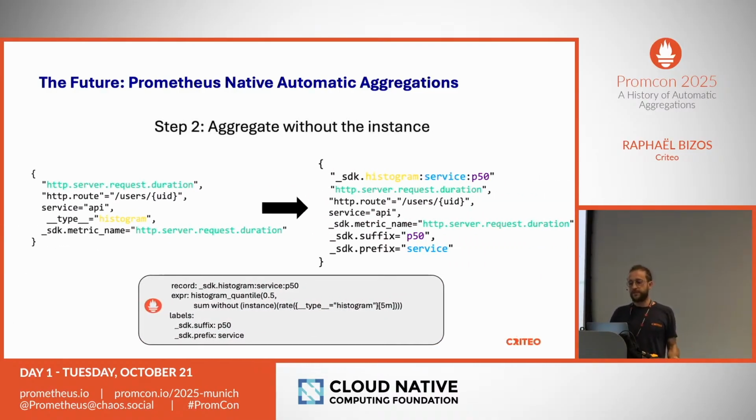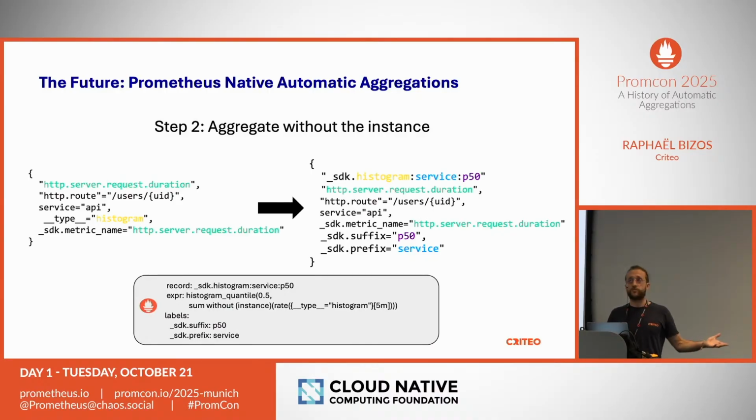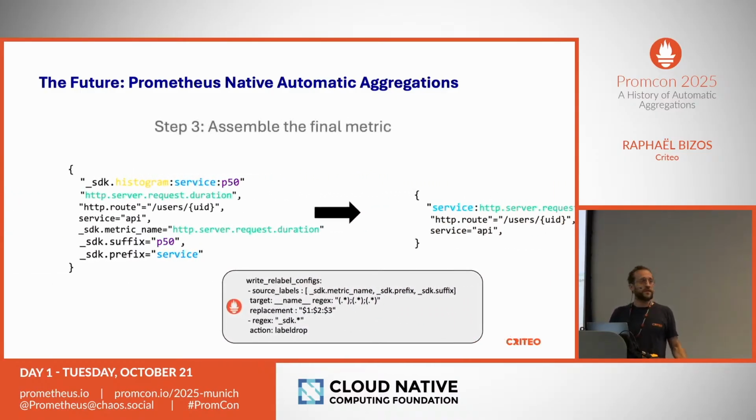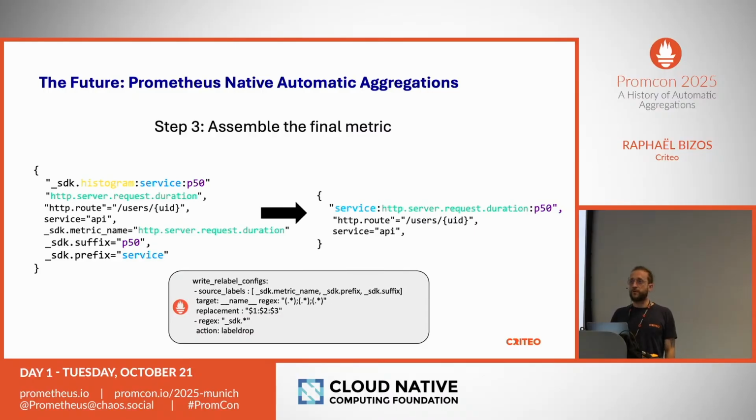Now the second step is we do an aggregation without the instance. In this case, it's a histogram, so we do rate, sum, and then histogram_quantile. And we keep a suffix and a prefix to reassemble the final aggregation at the end. And then the last step is done with the remote write relabel configs, with which we reassemble all those parts of the metric name, and we only keep the labels that we need.